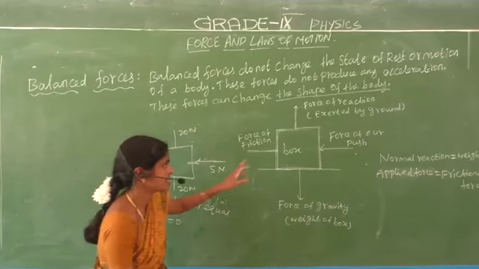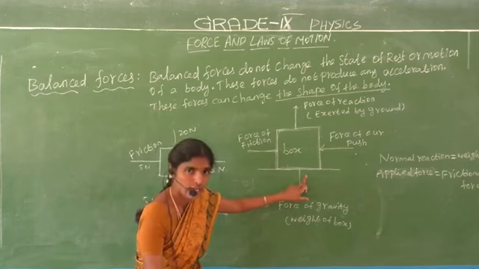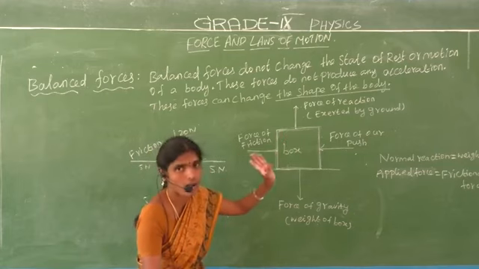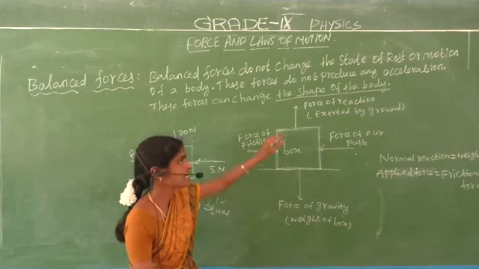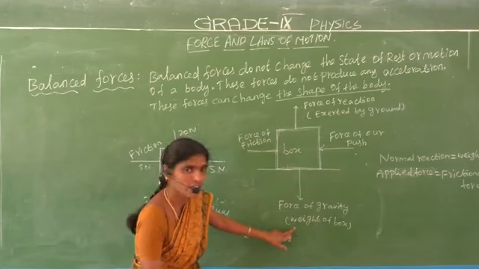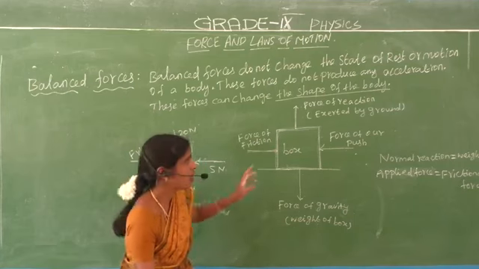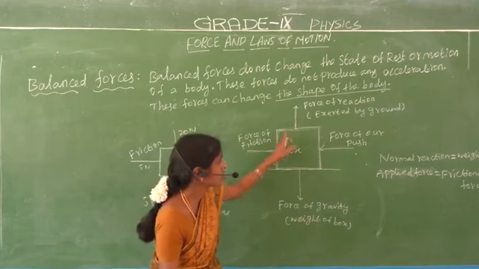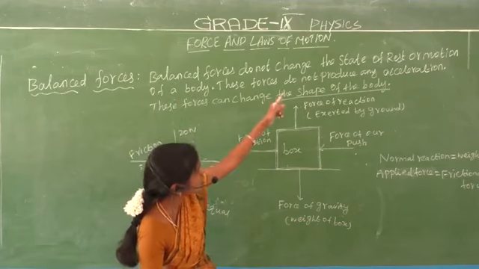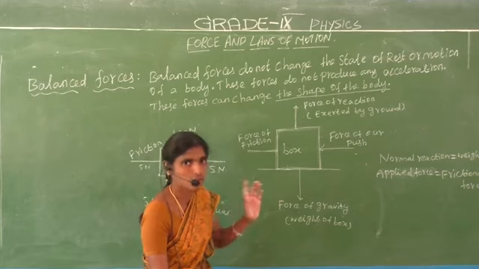Do you understand? Let us consider one object. It is at rest. When it is at rest, the object contains four forces: the force of reaction or normal force, the force of gravity or weight of the box, the force of friction, and the force of our push. All the forces are equal, so the resultant is 0. That is, balanced forces do not change the state of rest or motion.